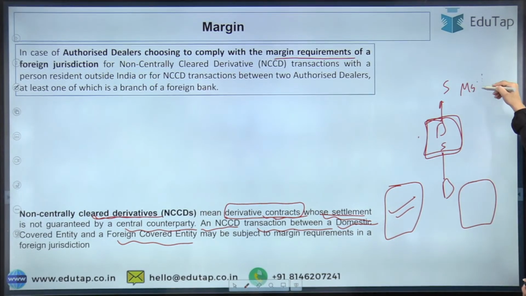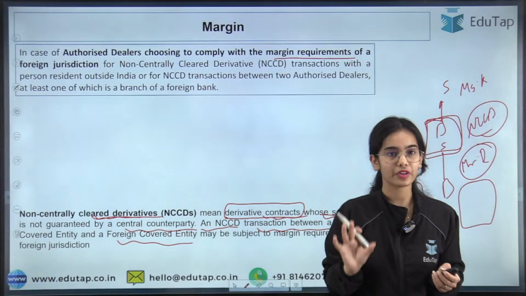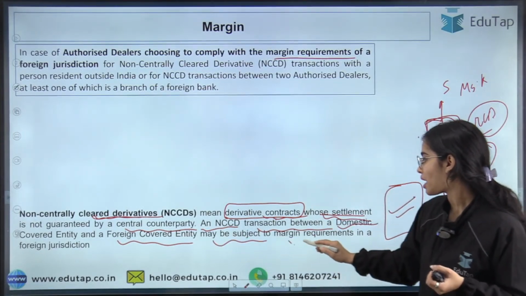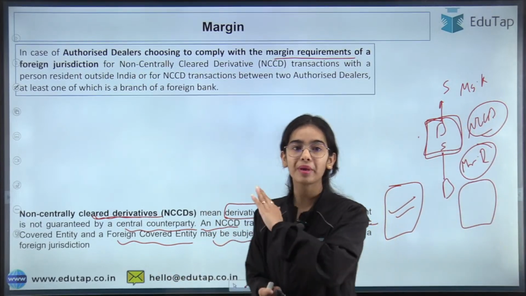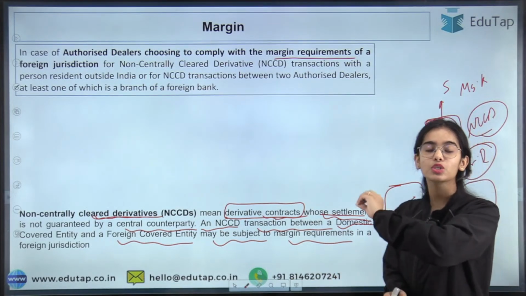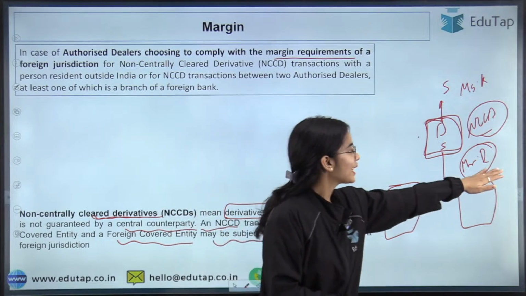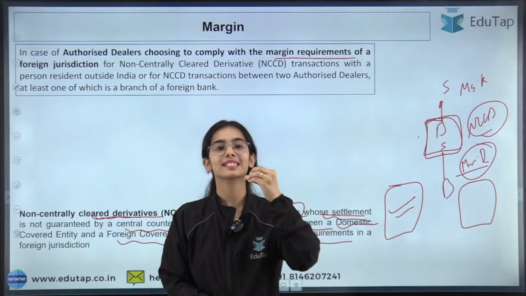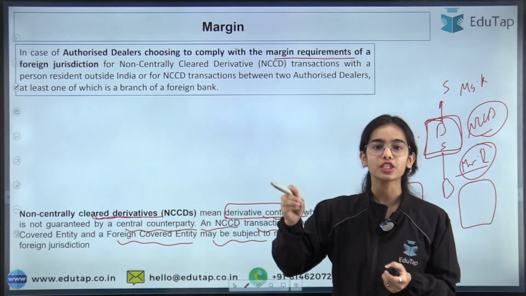So Miss Kritika and Mr. David, they are doing a non-centrally cleared derivative transaction. So they may be subject to margin requirements in a foreign jurisdiction, and they may accept the margin requirements of a foreign jurisdiction. Let's say I am saying that I will follow the margin requirement of the US, or that which is acceptable in the US. That is allowed for the NCCD or for such transactions.